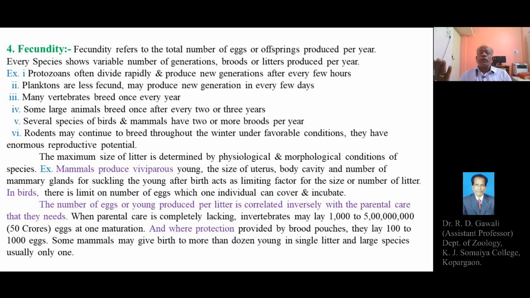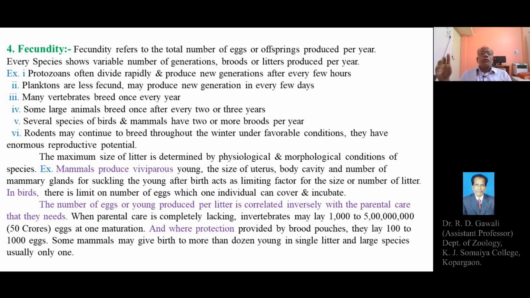For example, in Paramecium quadratum, one Paramecium can undergo transverse binary fission and divide into two daughter Paramecia within 2 hours only, and thus can reproduce asexually, producing new generations and a large number of organisms in a day or in a year together.